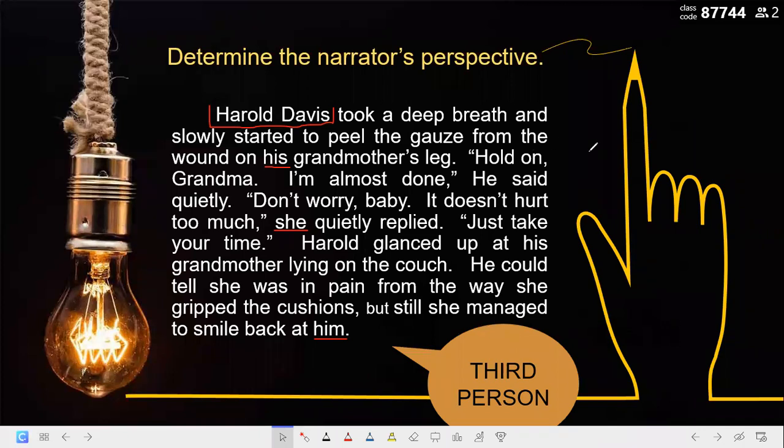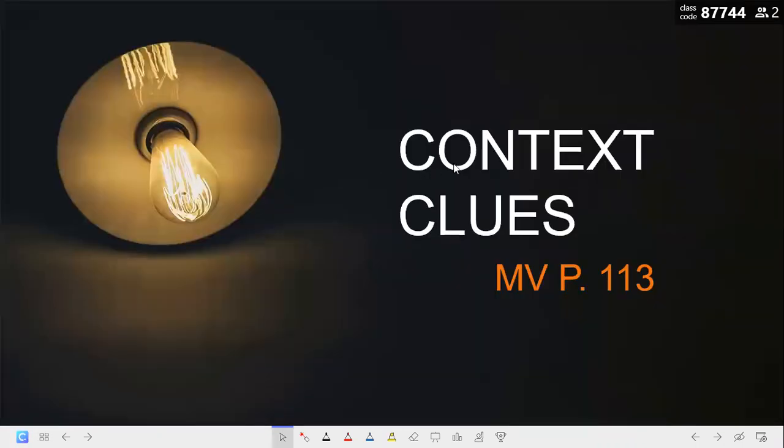Great. Okay, guys, one important thing we also need to focus on is the context clues. If I have a word that I don't know its meaning, guys, just a minute, Bara. Please, bro, please. If I have a word that I don't know its meaning, I look for two things. The first thing is that the meaning might be in the sentence, or the opposite of the meaning. So I look for two things, either the opposite or the meaning. Let me give you an example here.